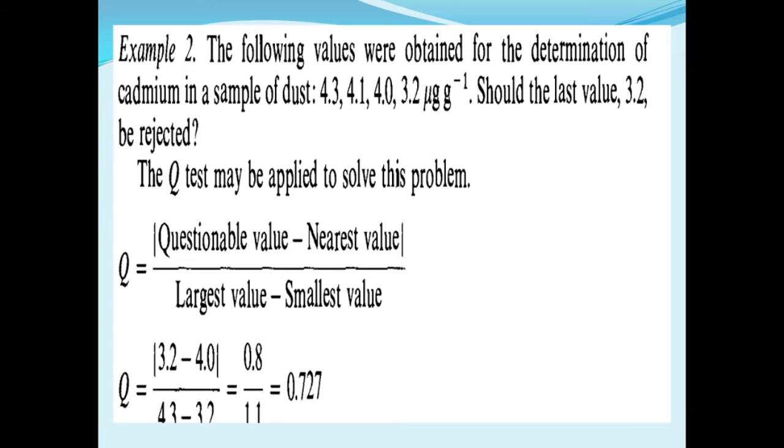In this example, Q calculated is 0.727, and Q critical for a sample size of 4, here 1, 2, 3, 4, is 0.831. Hence, the result 3.2 microgram per gram should be retained.